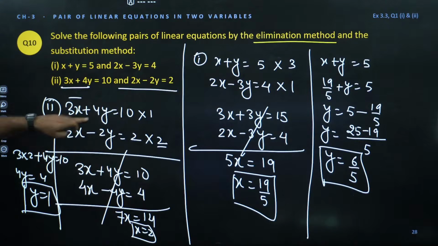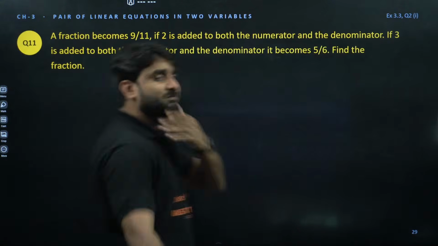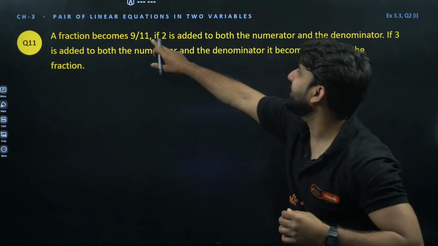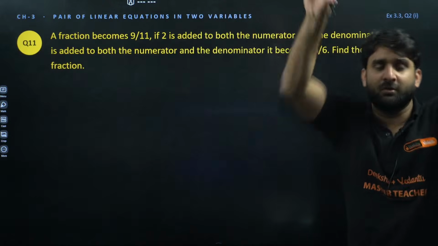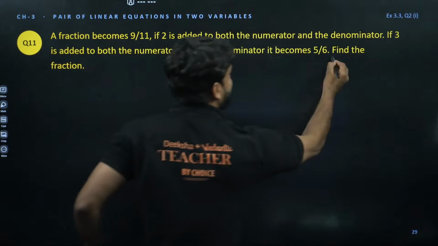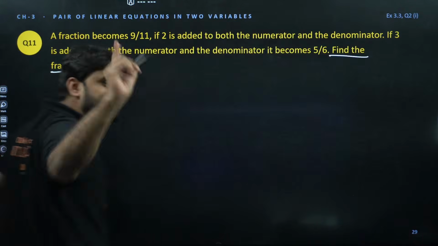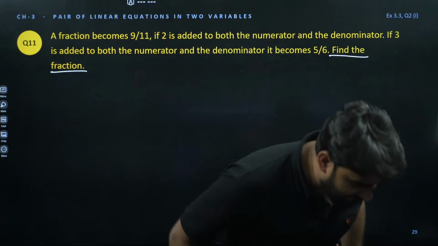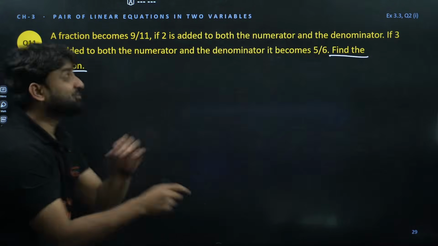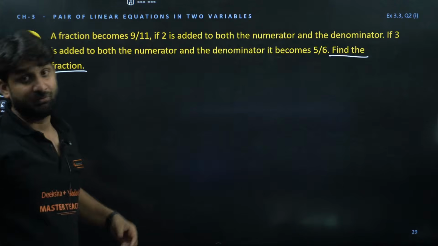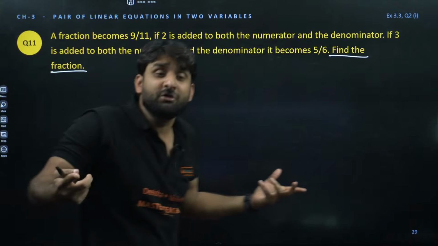Moving ahead. Okay, now look at this question. A fraction becomes this if 2 is added. I don't want to read the question from the starting. I will go to the last line. This is my trick, follow this trick. So always go to the last line. What is the last line? Find the fraction. We don't know the fraction.